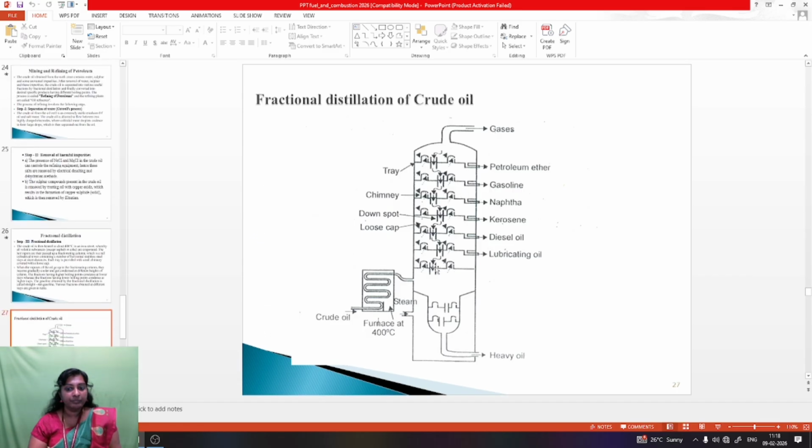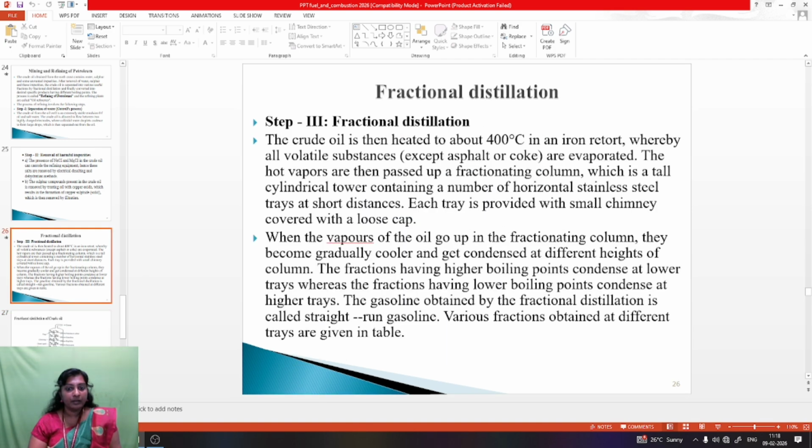Here is the diagram. This is the tray. On top of the tray is the chimney with a loose cap. Then the vapors of oil go up the fractionating column. They become gradually cooler and get condensed at different heights of the column. The fractions having higher boiling points condense at the lower trays, whereas the fractions having lower boiling points condense at the higher trays. The gasoline obtained by the fractional distillation is called straight-run gasoline. Various fractions obtained at different trays are given in the table.